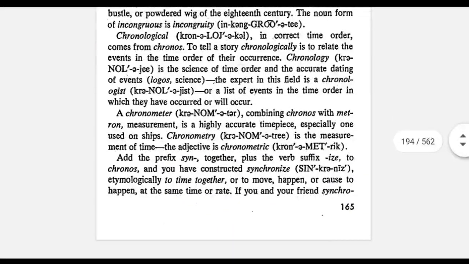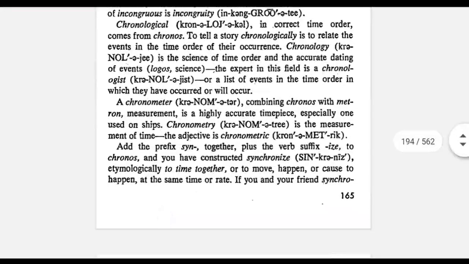The next word is chronological. Chronological means arranging in an order, arranging in the order that things happened or came to be. The time is used as a measurement of arranging these things.